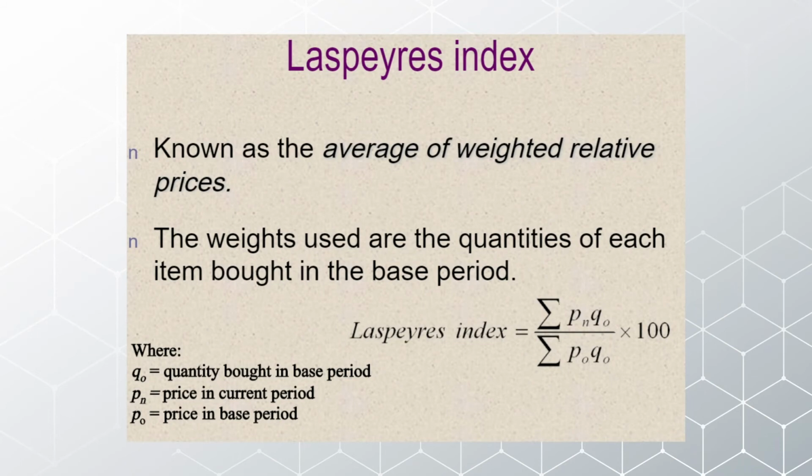There is a formula for the Laspeyres index, and this is known as the average of weighted relative prices. The weights used are the quantities of each item bought in the base period, and the formula is the Laspeyres index is sigma Pn Q0 divided by sigma P0 Q0 multiplied by 100. Q0 is the quantity bought in the base period, Pn is the price in the current period, and P0 is the price in the base period.